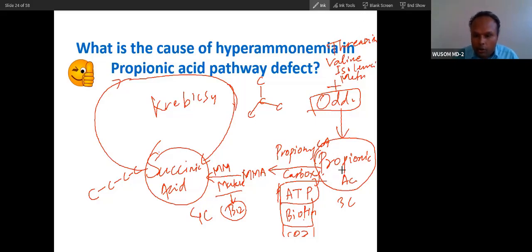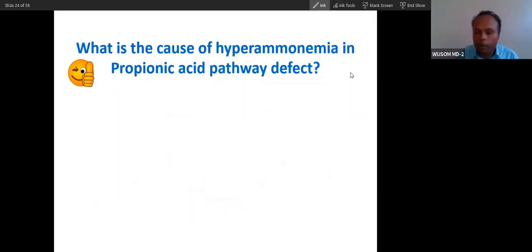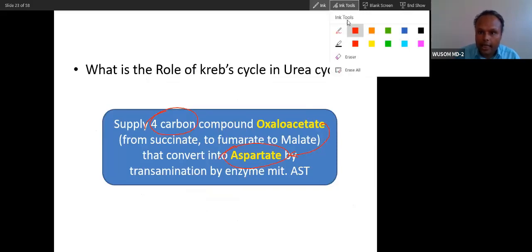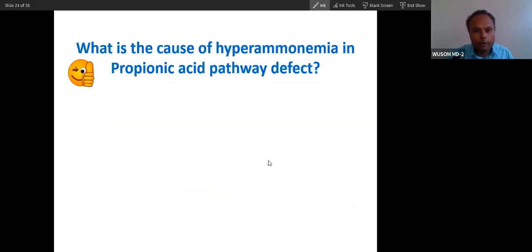Can you see this propionic acid pathway supplying this 4 carbon compound? Yes, sir. So this 4 carbon compound is very important for the urea cycle as aspartate, because 4 carbon will convert into aspartate. Succinate will ultimately convert into aspartate.